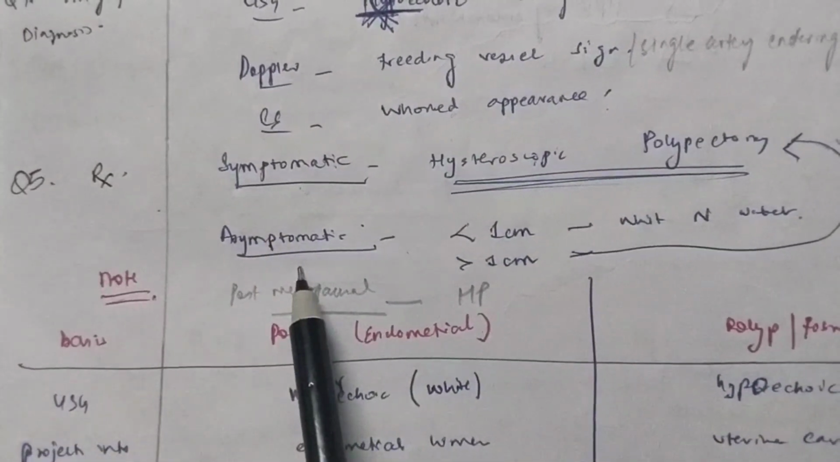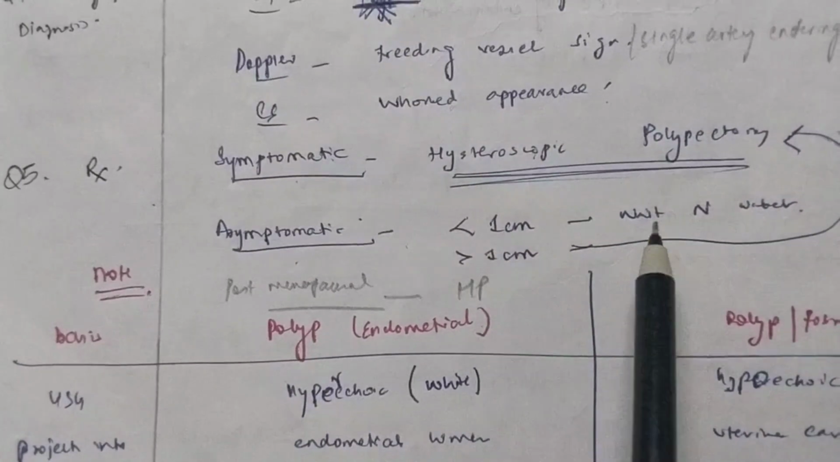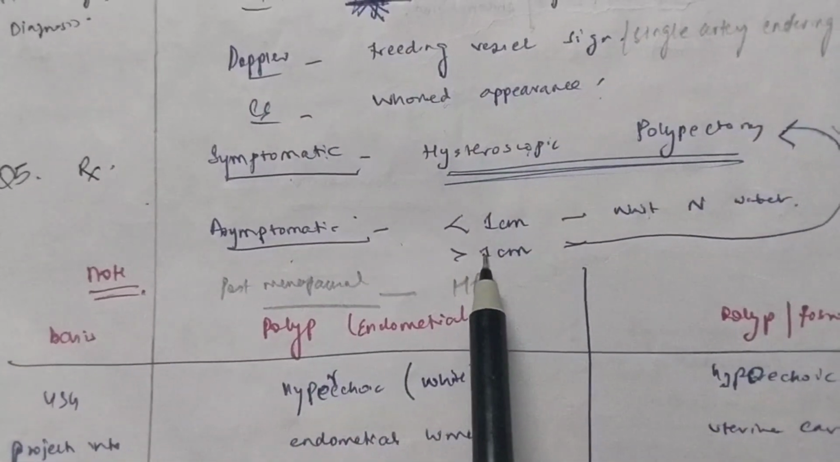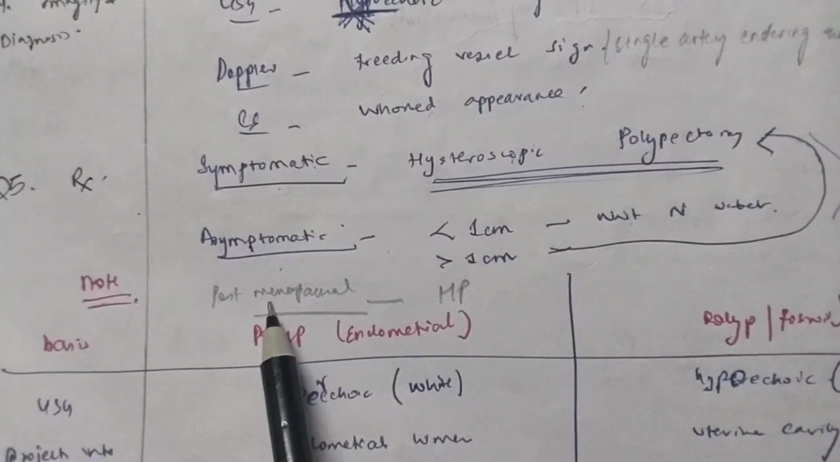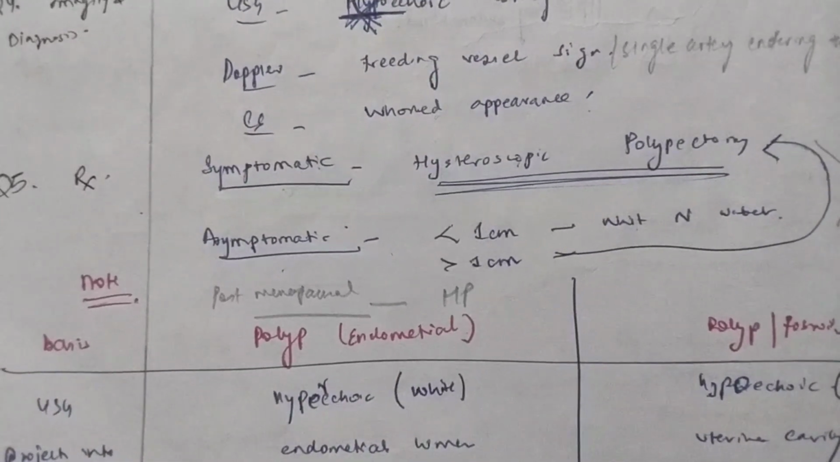If the patient is asymptomatic, you have to do a USG and find out the size of the polyp. If the size of the polyp is less than 1 centimeter, then you can just wait and watch, because polyps can regress on their own. But if the size is more than 1 centimeter, then you have to go for hysteroscopic polypectomy. Now, if you have a postmenopausal woman who has a polyp, you don't need a uterus for her. So basically, you can go for hysteroscopic polypectomy.